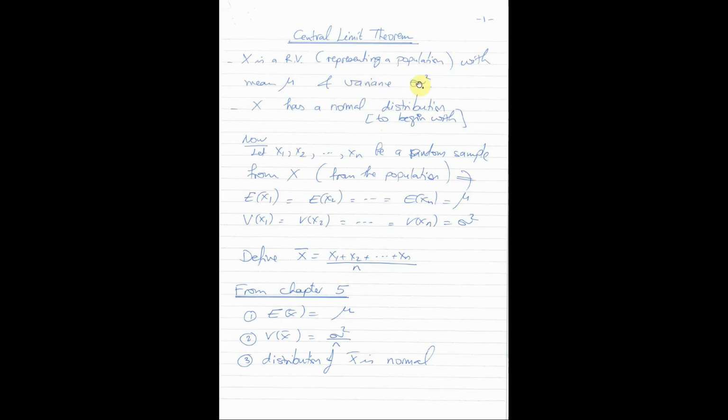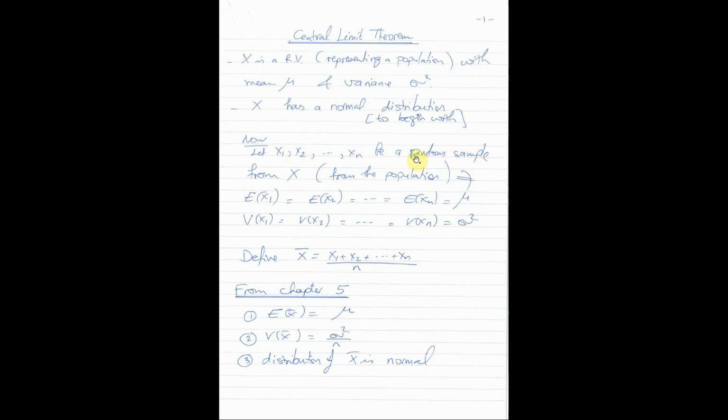This is our population. Now, if the population is too large to deal with, or if the random variable that expresses this population is not known exactly, what are we used to in this chapter? What is the idea that we introduced at the beginning of this chapter? It is that we can take a sample at random from the population that might help us. So let's assume that x1, x2, until xn represents a random sample that we take from the population.